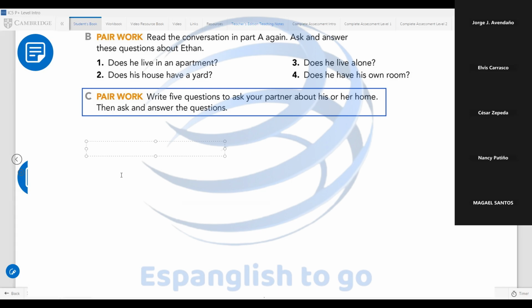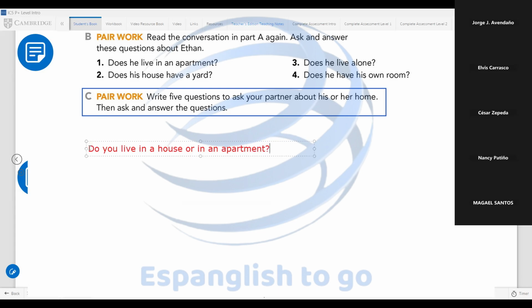Do you live in an apartment? Perfect. Do you live in a house or in an apartment? This is a very good question to begin. You have to know if the person lives in a house or in an apartment. Maybe the person will answer, I live in a house or I live in an apartment.